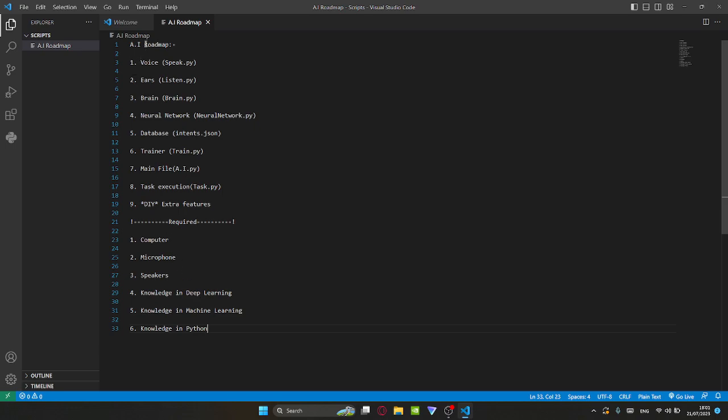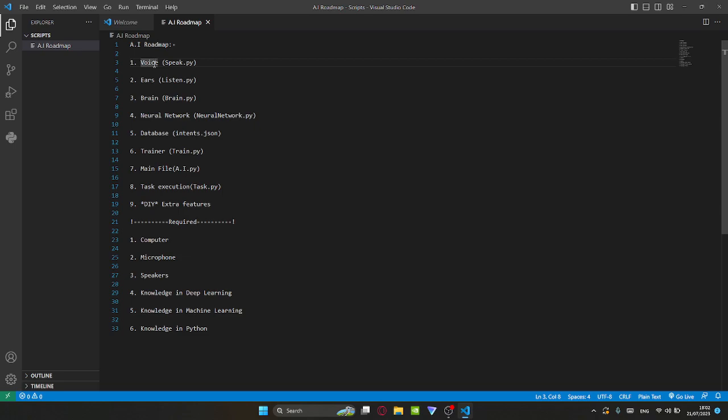So now let's look at the roadmap. What are you gonna be making? First, I'm creating its voice. So this is the file that we'll be creating, speak.py. Py is the extension, as I've told you. Ears, sorry, voice. I'm gonna explain this. Voice, what I mean is that it'll be able to talk to us.